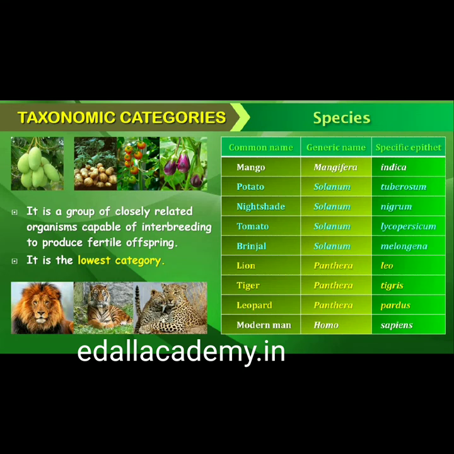1.3.1 Species. Taxonomic studies consider a group of individual organisms with fundamental similarities as a species. One should be able to distinguish one species from the other closely related species based on the distinct morphological differences. Let us consider Mangifera indica, Solanum tuberosum, potato, and Panthera leo, lion. All the three names, indica, tuberosum and leo, represent the specific epithets, while the first words Mangifera, Solanum and Panthera are genera and represent another higher level of taxonomic category.